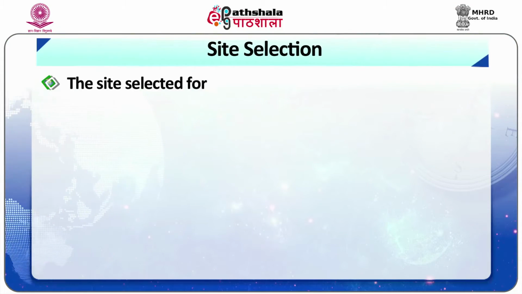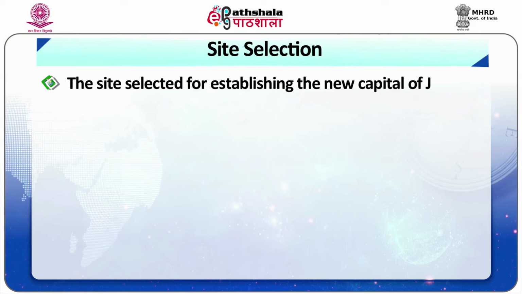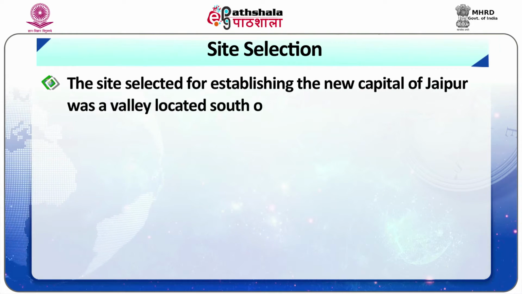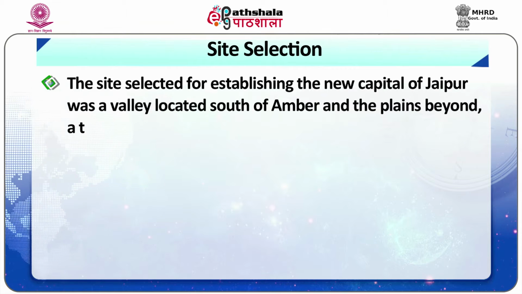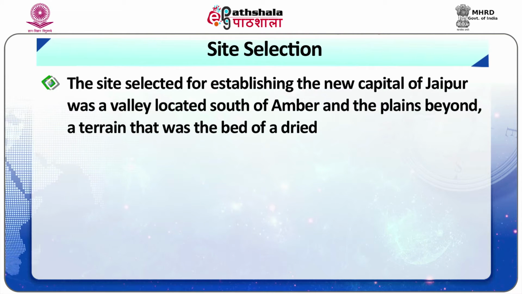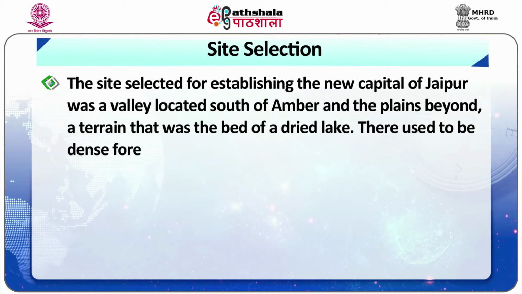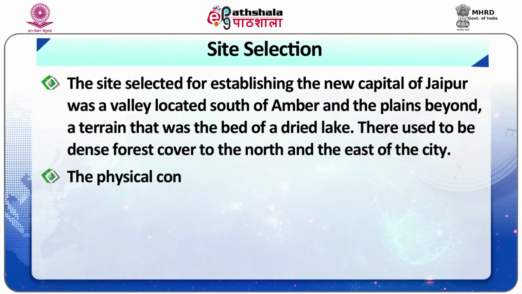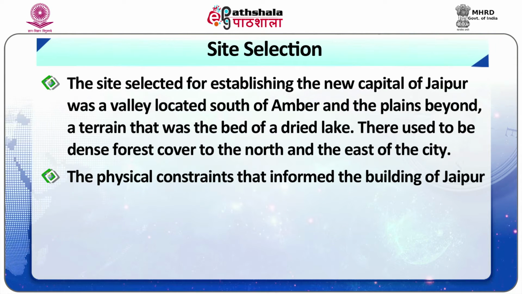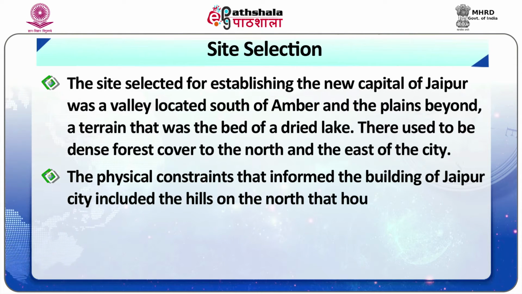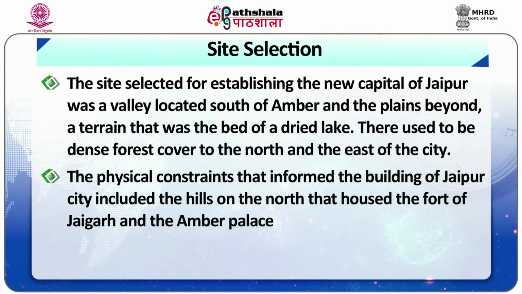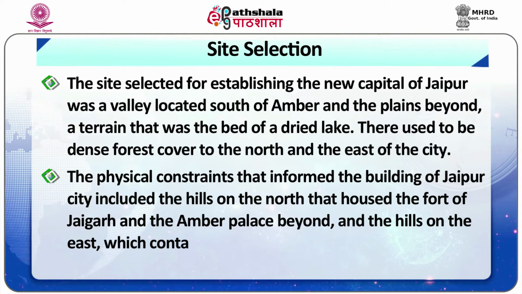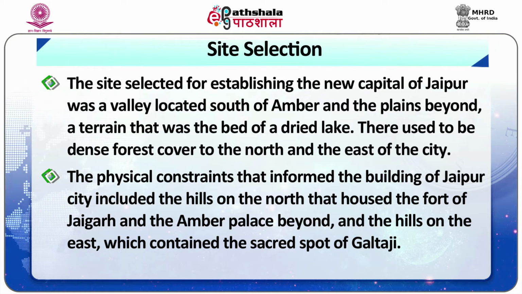Coming to the site selection, the site selected for establishing the new capital of Jaipur was a valley located south of Amber and the plains beyond, a terrain that was the bed of a dried lake. There used to be a dense forest cover to the north and the east of the city. The physical constraints that informed the building of Jaipur city included the hills on the north that housed the fort of Jaigarh and the Amber palace beyond, and the hills on the east which contained the sacred spot of Galtaji.